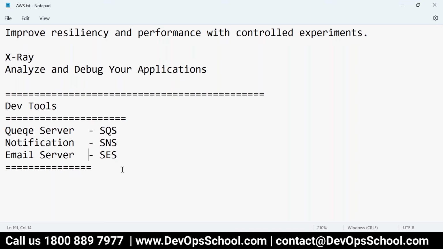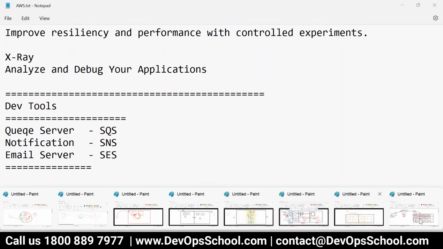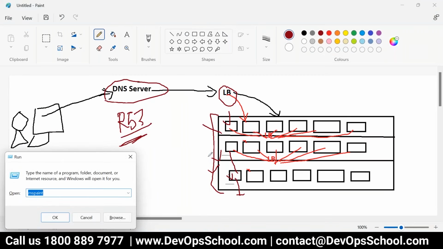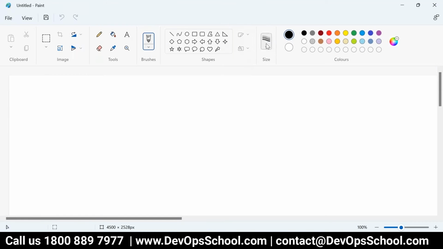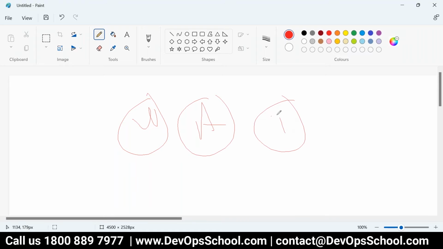I want to understand what the queue server would be used for. Queue server basically, see here. Sometimes this is the web server, this is the app server, and this is the database server.